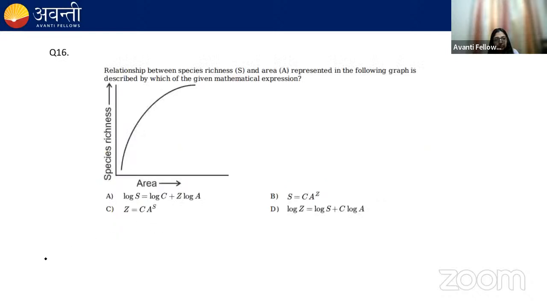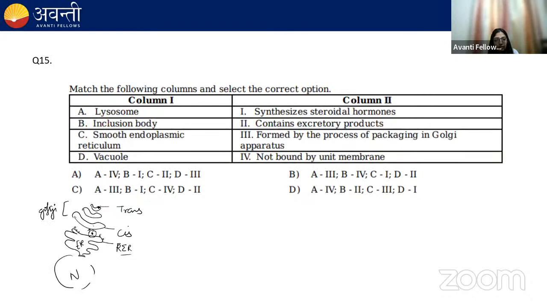And from the trans face, the vesicle will come out which contains all the modified proteins. This vesicle contains the modified protein, or it could be a vesicle which contains the modified lipid. If this vesicle contains hydrolytic enzymes, we call this vesicle a lysosome.